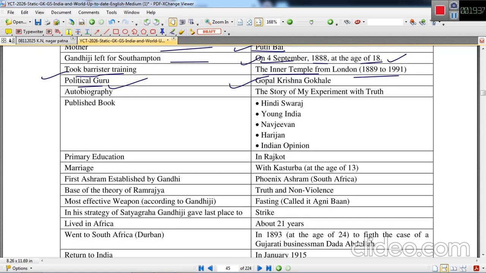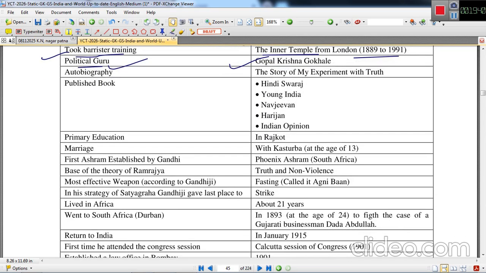His autobiography is The Story of My Experiments with Truth. This is very important, many times asked in examinations. All information about Gandhiji is important.